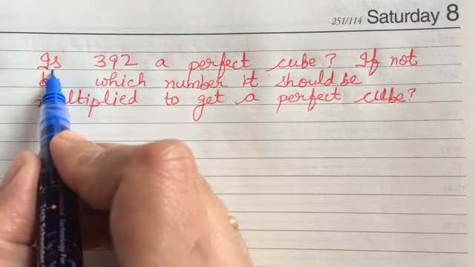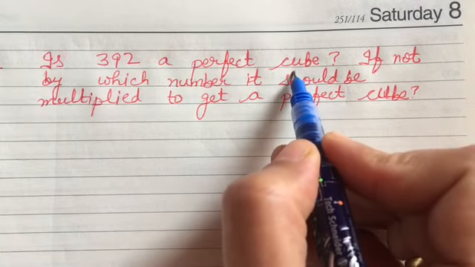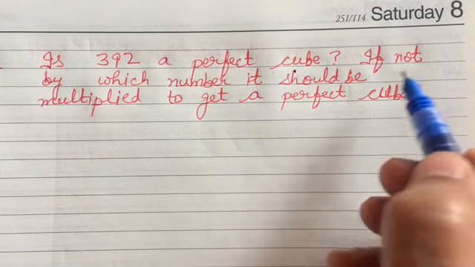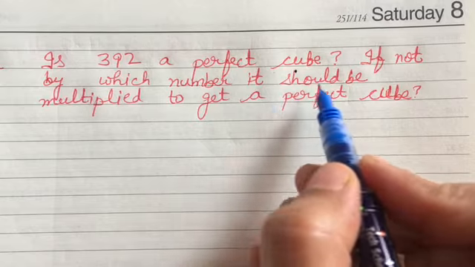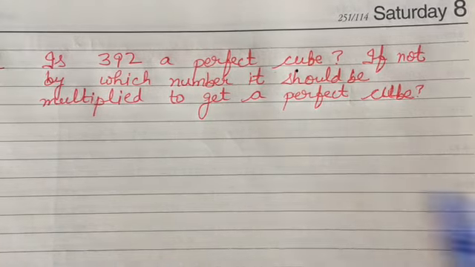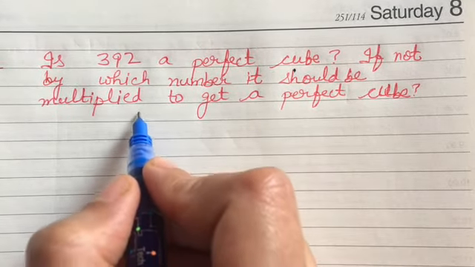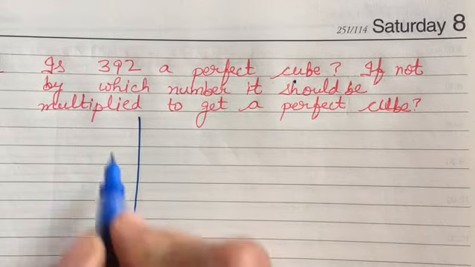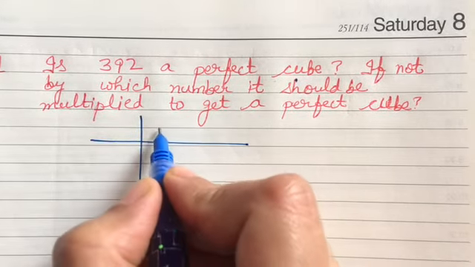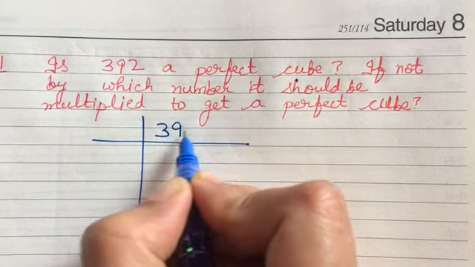So we have to find out, is 392 a perfect cube? We will have to check whether it is a perfect cube. If not, then by which number it should be multiplied to get a perfect cube. So first we will have to find out whether it is a perfect cube or not. For that we will have to go for the prime factorization of 392.